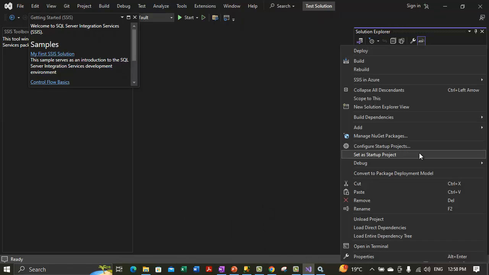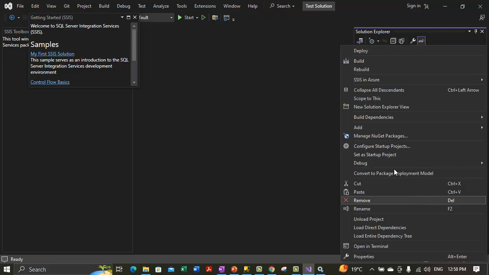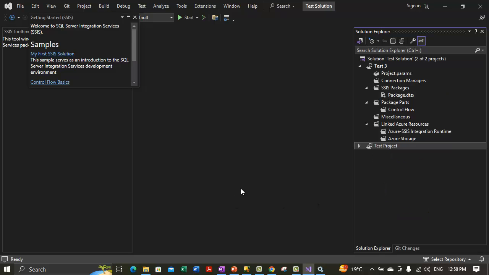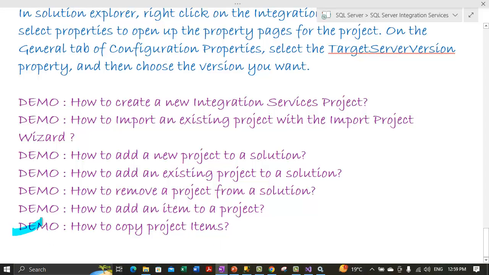I'm not pasting it the other way because it already has a file with the same name, so it will override that file or will ask for overriding. Maybe both are blank files. We can try overriding these files. So let's see the SSIS packages. It has copied the file and renamed it to package1 because a file with the name package.dtsx already exists. So this is the copied file from here. Package.dtsx is copied to package1.dtsx here. So this is how you copy the items. This demo is done as well.